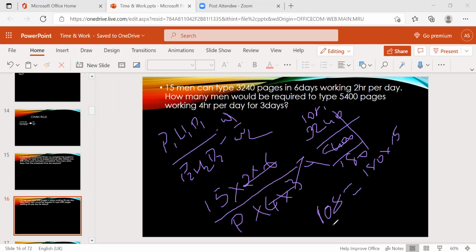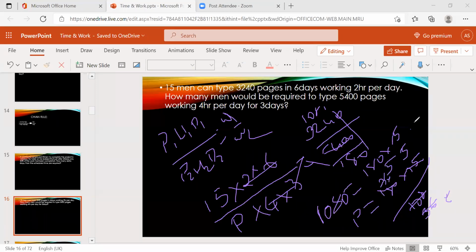So P equal to 180 into 15 by 108. So 3 threes, and 6 sixes, and for the calculation, 25.